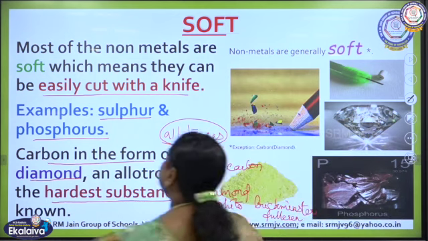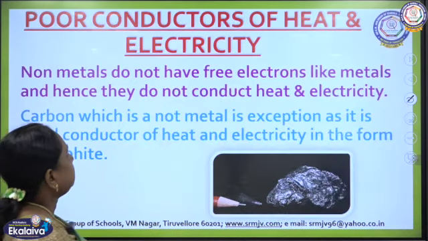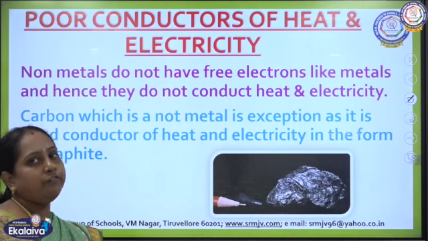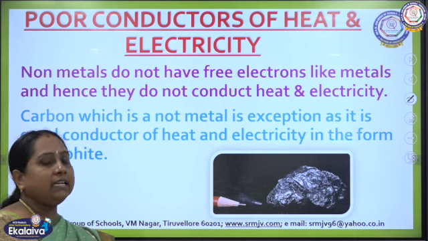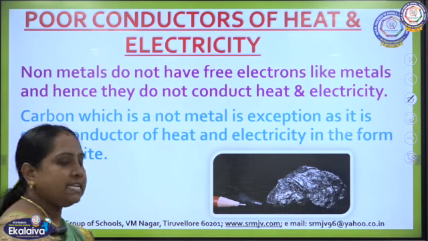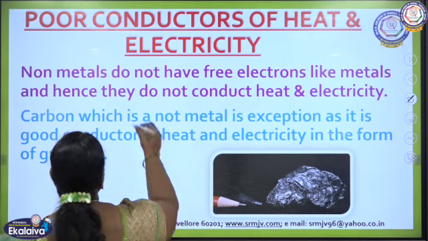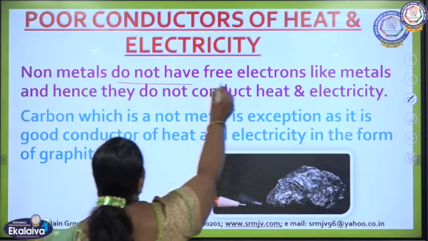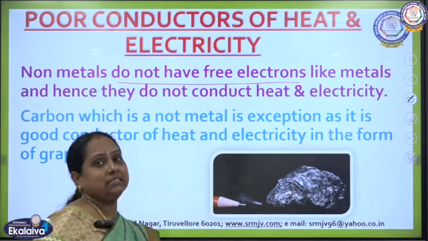And the next property, if you check, is conductance capacity of non-metals. We know that, unlike metals, non-metals will not have conduction capacity. Actually, they are poor conductors of heat and electricity, because non-metals do not have free electrons like metals.